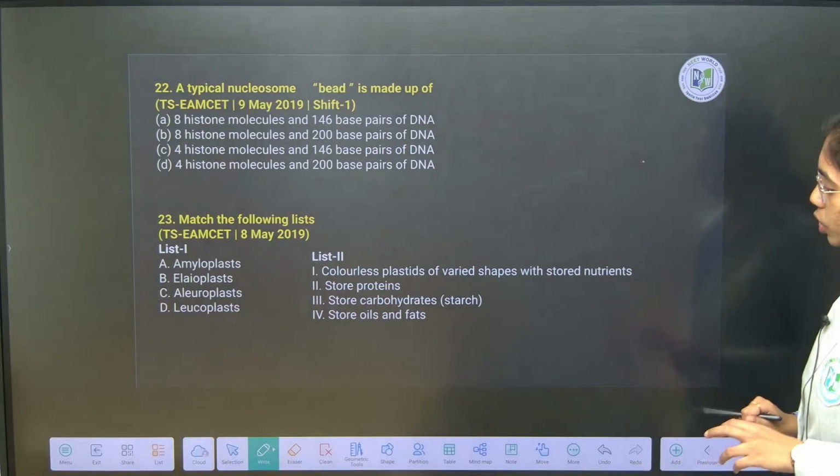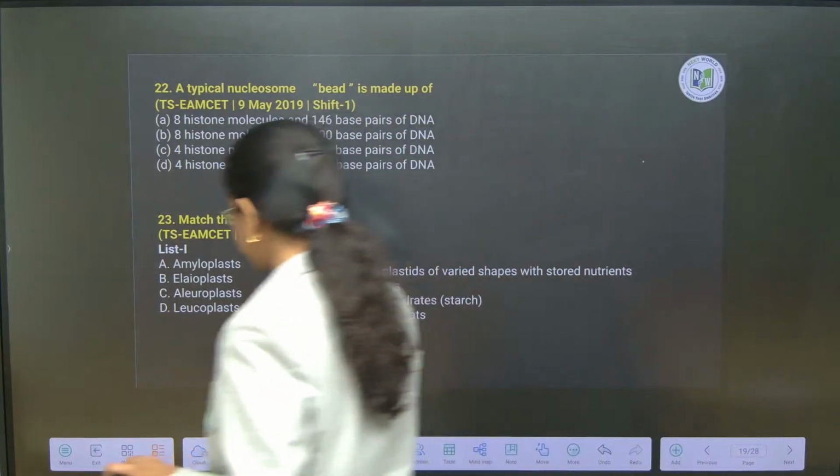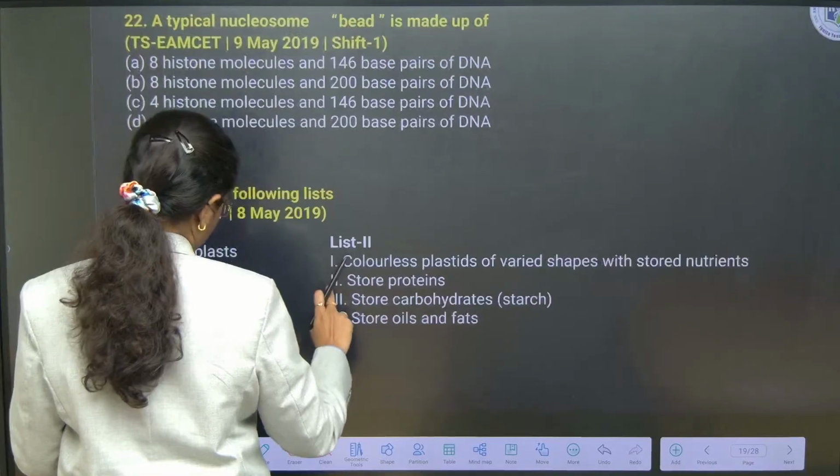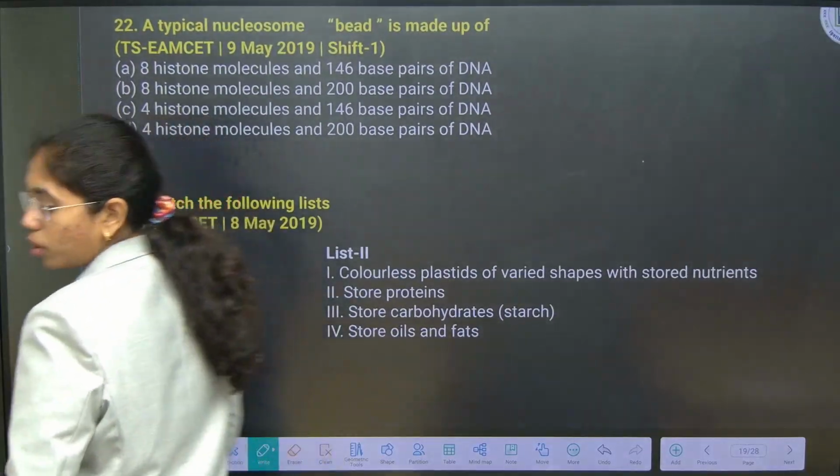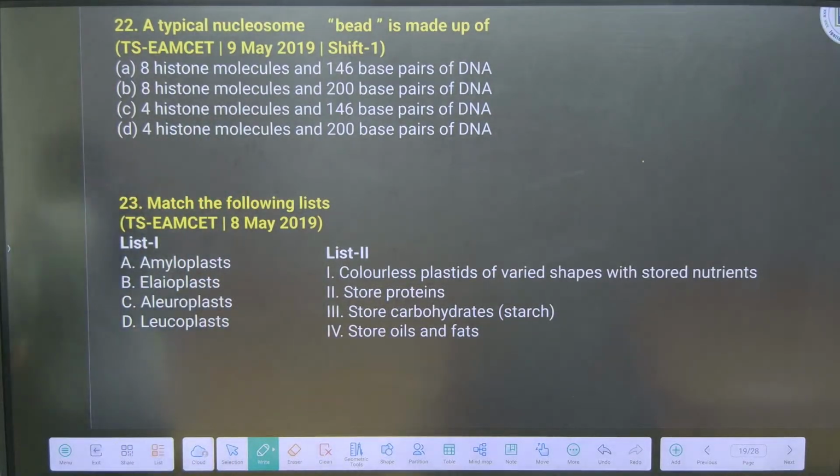Here we go with the next question of nucleosome model. Yeah, nucleosome model, look into it, ma'am.